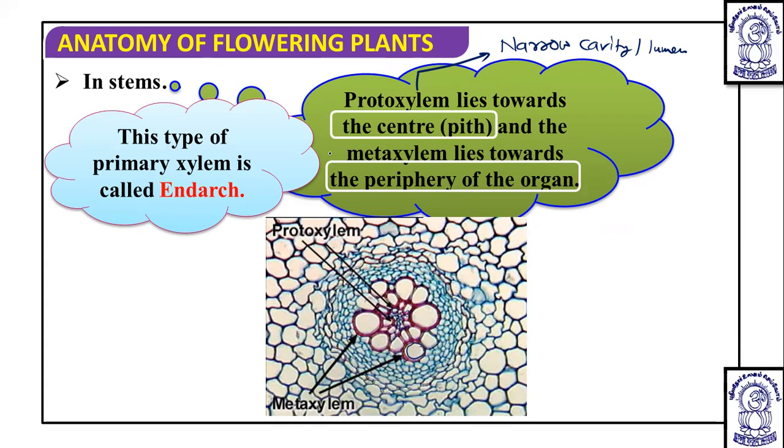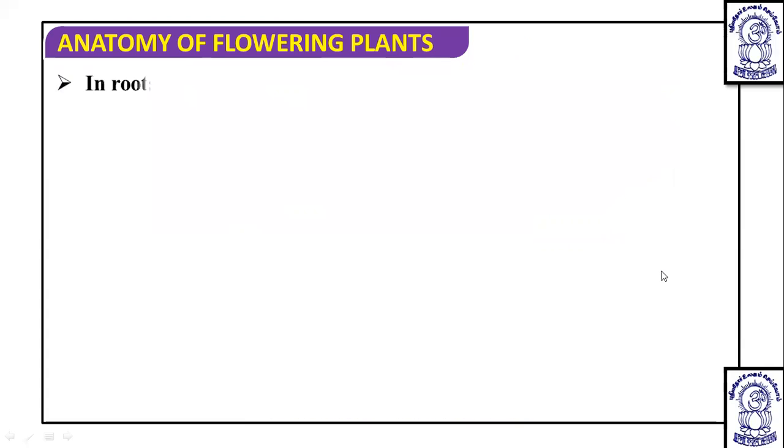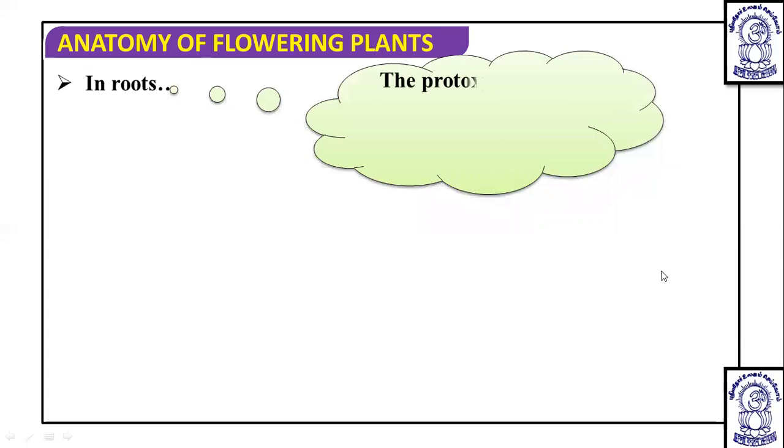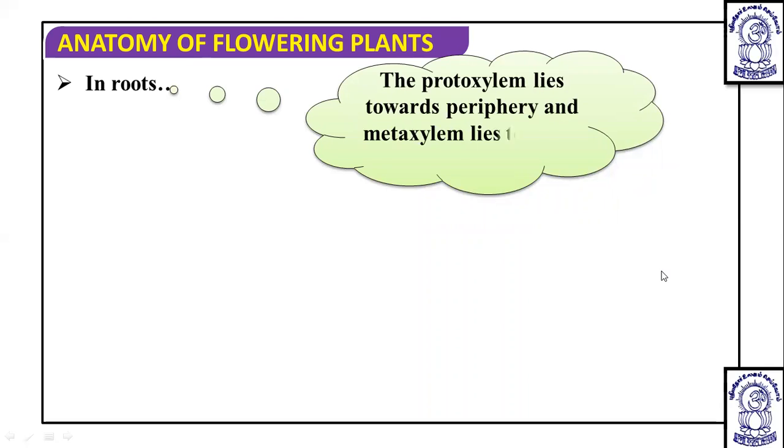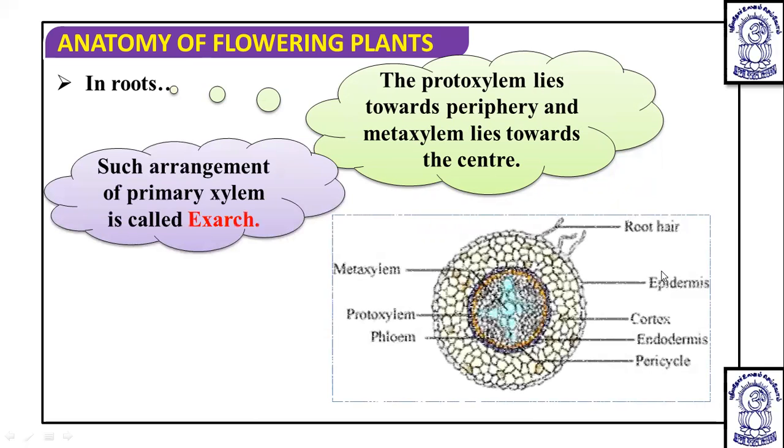This metaxylem are large sized and they have wide cavity. Now, apart from this, in roots, the protoxylem lies towards the periphery, not towards the center. In the initial stem, it is found towards the center, but in root, it is found towards the periphery, and metaxylem lies towards the center. Then it is known as exarch arrangement.